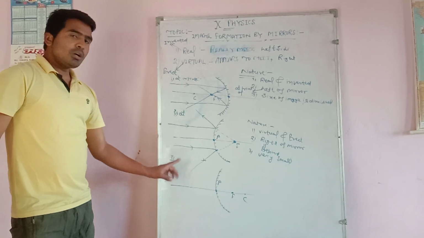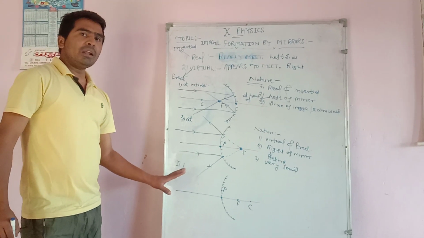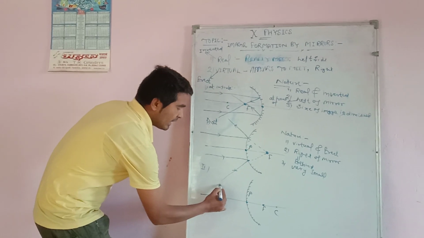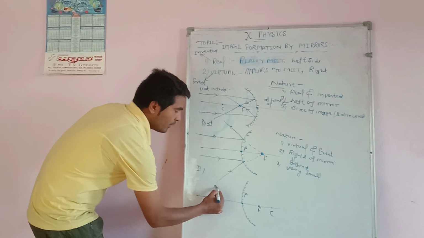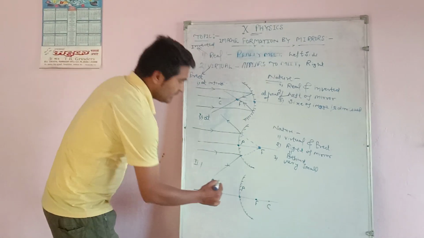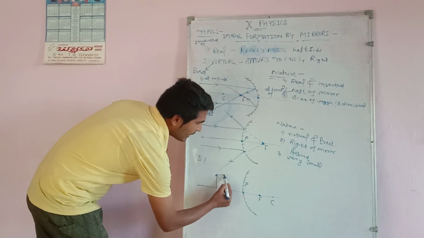So in case of a convex mirror, whenever we put our object at any place, suppose this is the point of the object, the image formed by the mirror is...